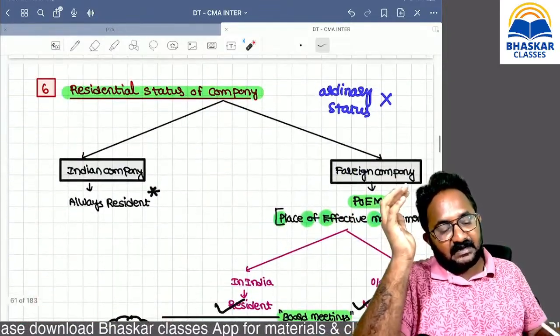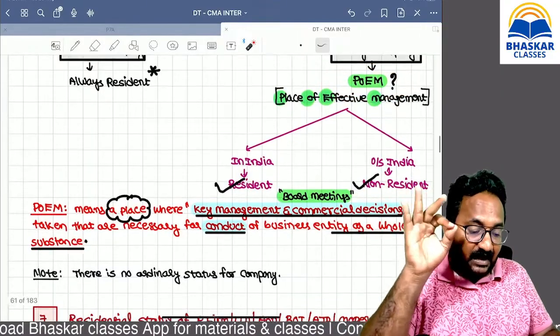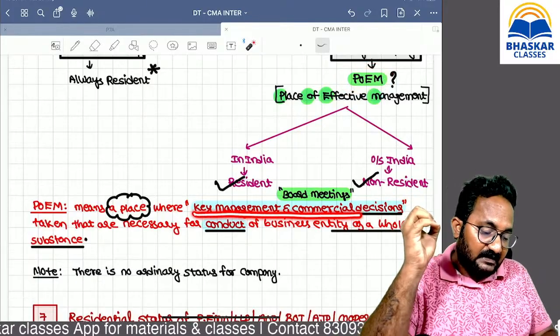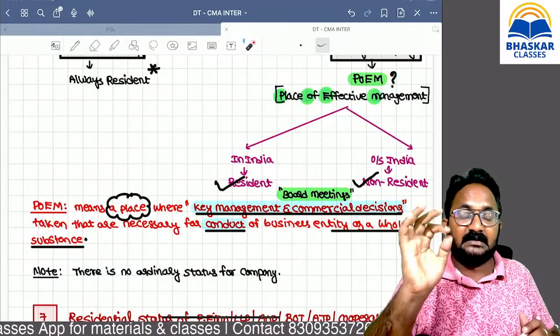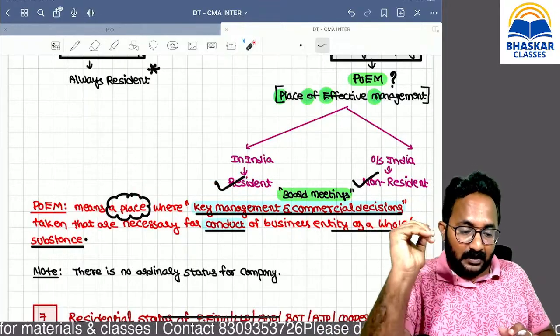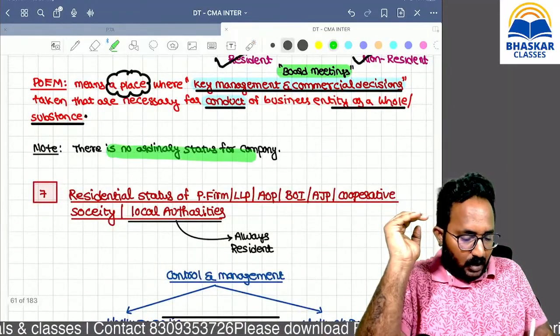Company residential status, that too foreign company residential status, depends upon place of effective management. Place of effective management means the place where key managerial decisions as well as commercial decisions are taken. That means the board of directors meeting place is called POEM. There is no ordinary status for the company. I think you know already.